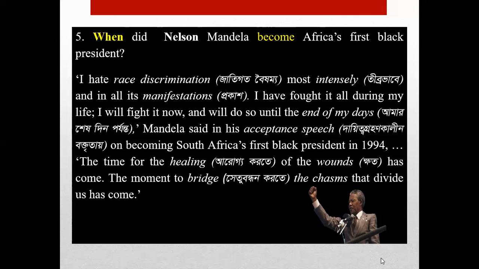He wants to remove the division between the black people and white people. He doesn't want that there should be any type of discrimination between the black people and the white people. So he wants to remove the discrimination.